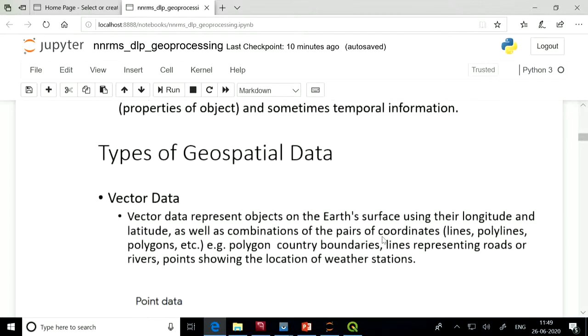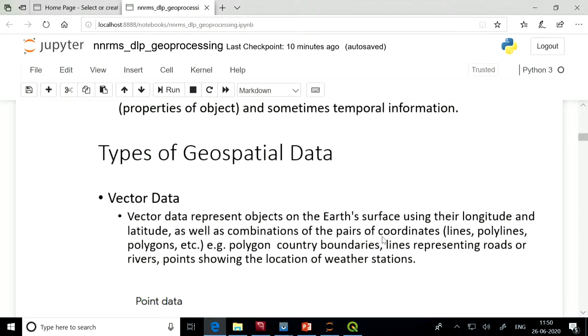Types of geospatial data. Broadly, geospatial data is divided into two parts: vector data and raster data. Vector data is data that is represented on the Earth's surface using latitude and longitude. Any data that can be represented as a point, line or polygon is called vector data. Vector data represents objects on the Earth's surface using their location information like latitude and longitude.